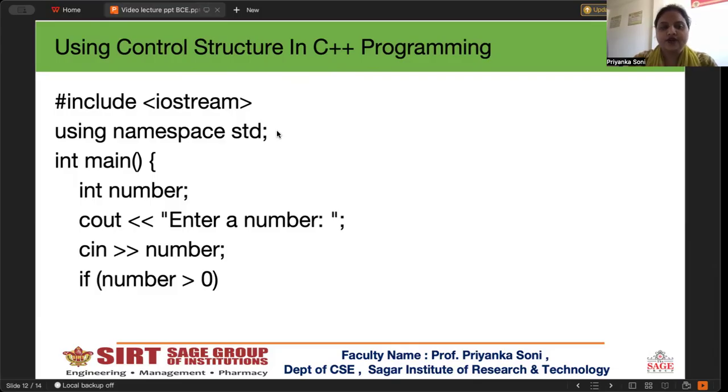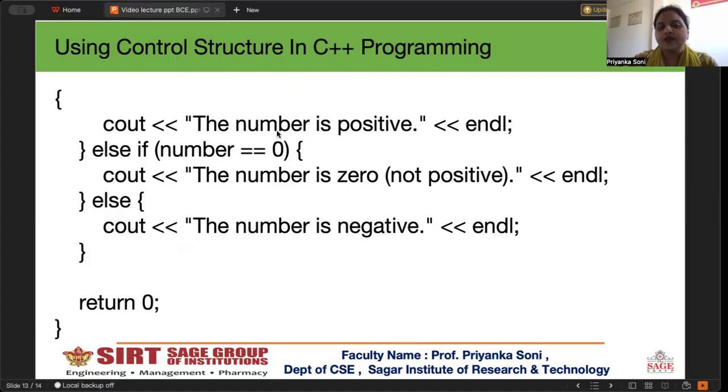After that, cout prints a message, enter a number, and cin takes the variable number. After that, we put the conditions. If number is greater than 0, then cout the number is positive, and this message is printed, followed by the number and endl, which moves to the next line. Another condition is